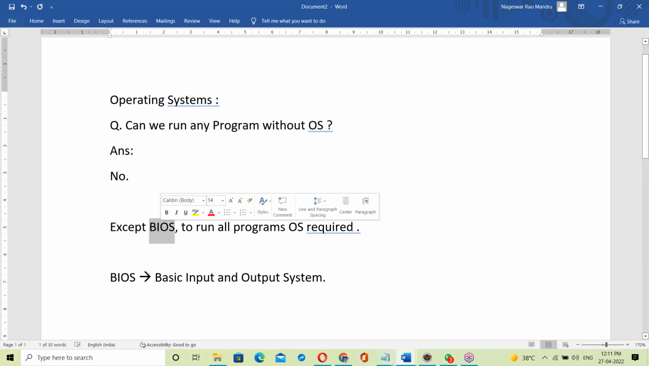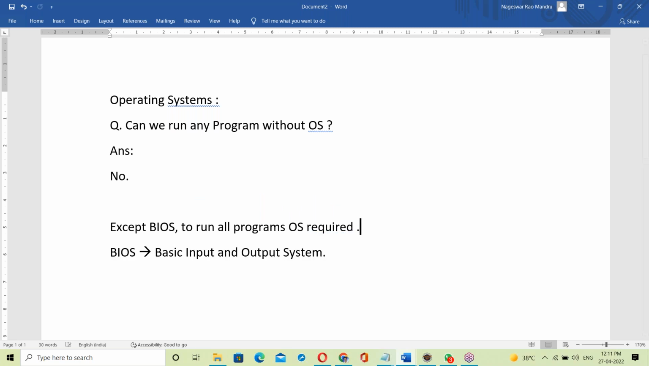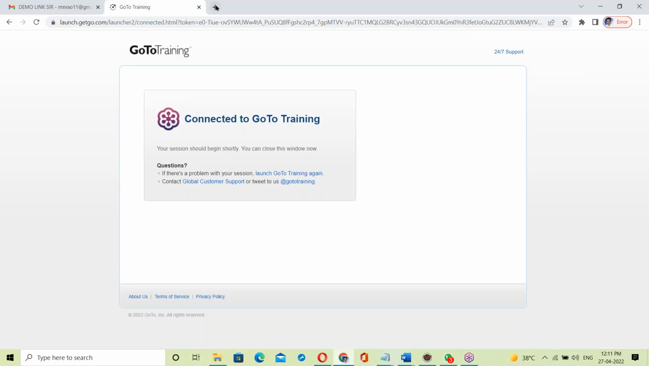So you accept BIOS. We accept BIOS to run all programs the OS requires. Now what is exactly BIOS here? BIOS is a hardware program. Yes, it's a chip level program. There's a BIOS chip in the motherboard.